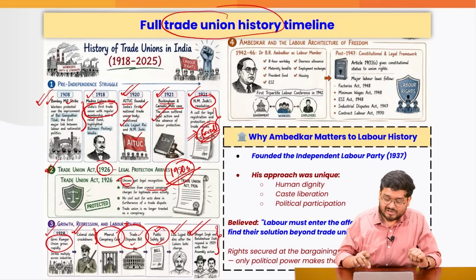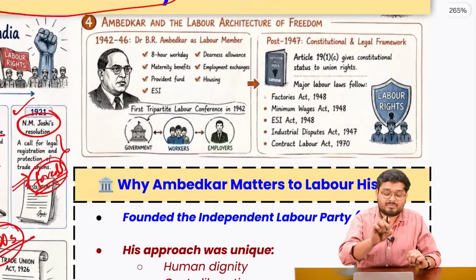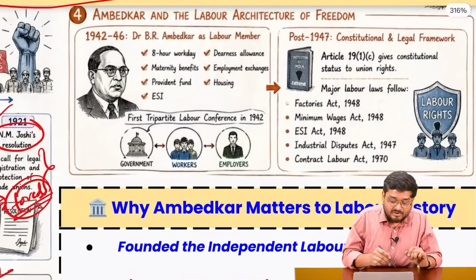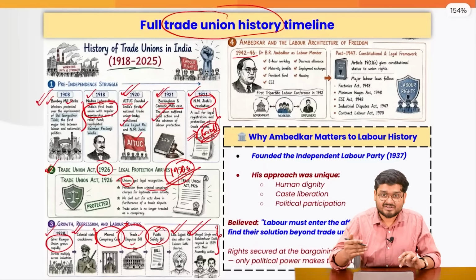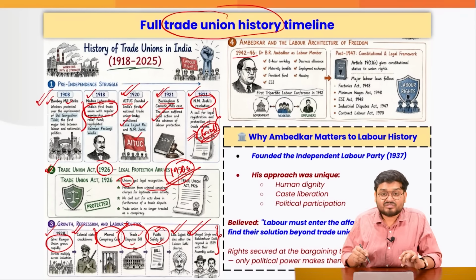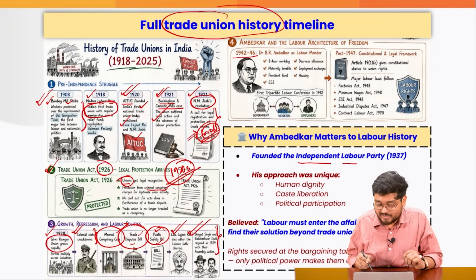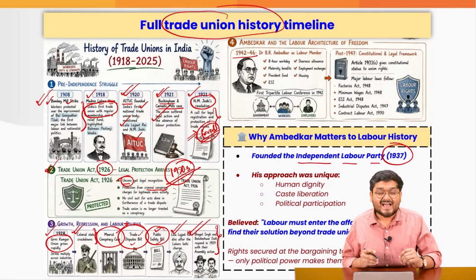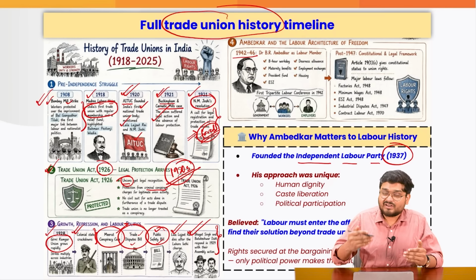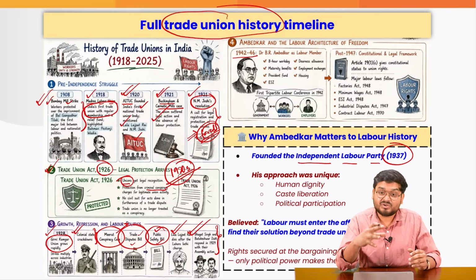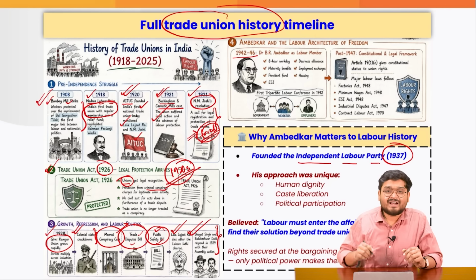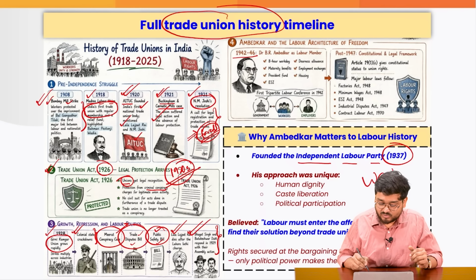After that, we have also seen how Dr. B.R. Ambedkar stepped into the scenario. From 1942 to 46, we have seen how his vision would change the labor dynamics, because for the first time he founded the Independent Labour Party in 1937, and his stance with reference to labor was inspired by Karl Marx's words and also his own independent research, that it is not only about the wages we are talking about.